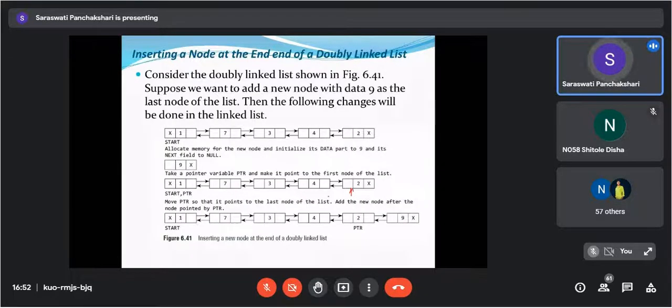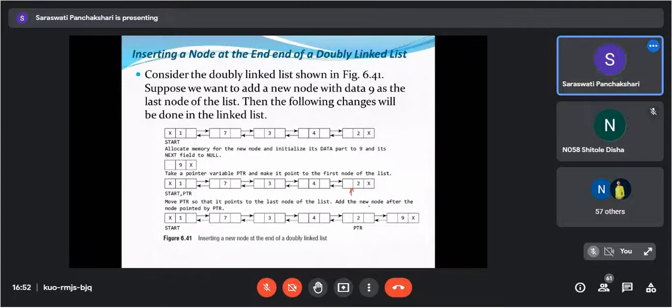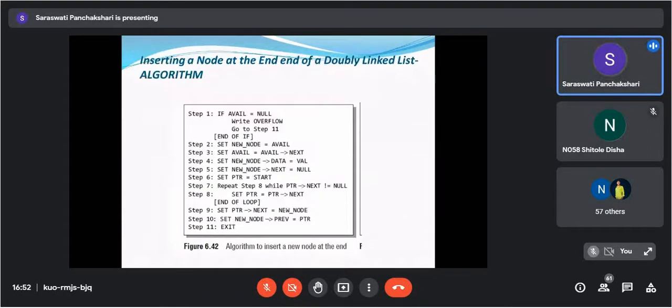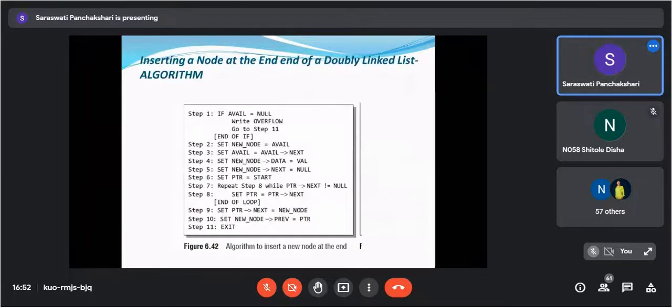The pointer is here. So what we have to do after that? Set PTR of next is equals to new node. Okay. Then new node of previous is equals to PTR. Get it? And exit. Simplest one.